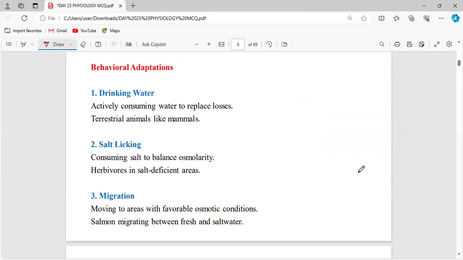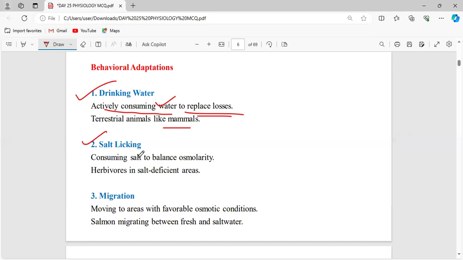Now, what are the behavioral adaptations adopted by many organisms for osmoregulation? Drinking water. If an organism finds that the concentration of water in it is very low, water has to be taken from the external environment, actively consuming water to replace the losses. Terrestrial animals like mammals, if we feel thirsty, we drink water.